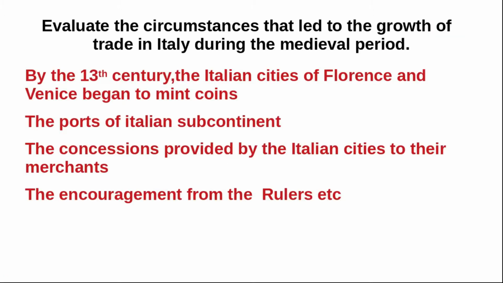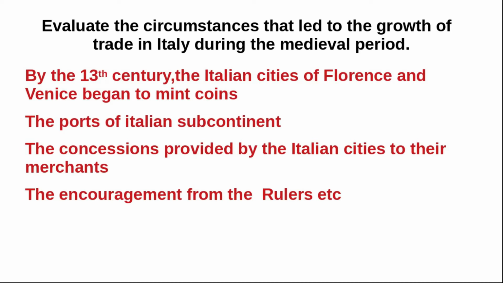Next question. Evaluate the circumstances that led to the growth of trade in Italy during the medieval period. The answer: by the 13th century, the Italian cities of Florence and Venice began to mint coins. The ports of the Italian subcontinent, the concessions provided by the Italian cities to their merchants, and the encouragement from the rulers, etc., led to the growth of trade in Italy during the medieval period.